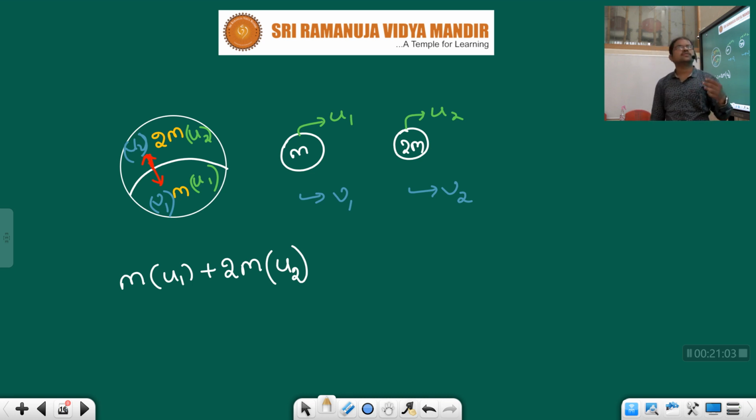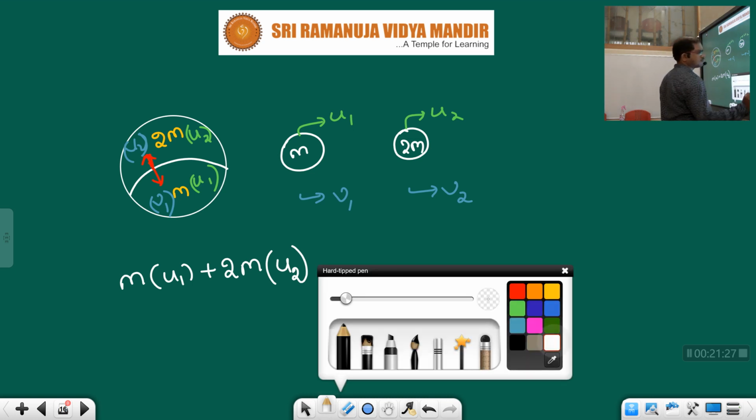The velocity. If the body is not moving, when it is in rest condition, at that moment velocity can be 0. So here initially, before explosion, the two blocks were at rest, so initial velocity will be 0, children. Then the initial momentum will be 0 only, no?